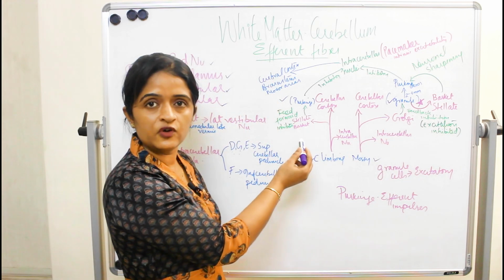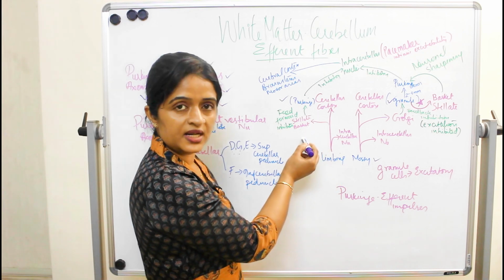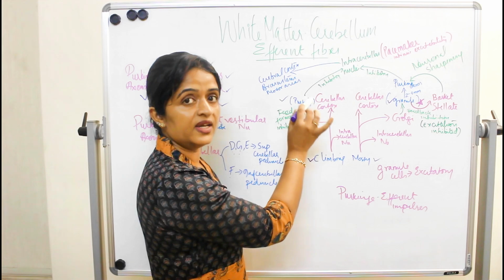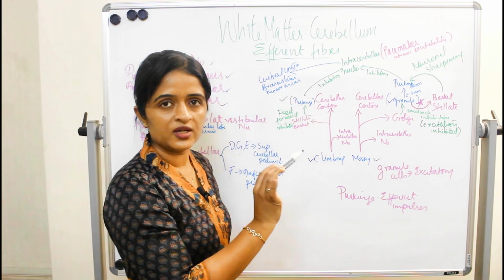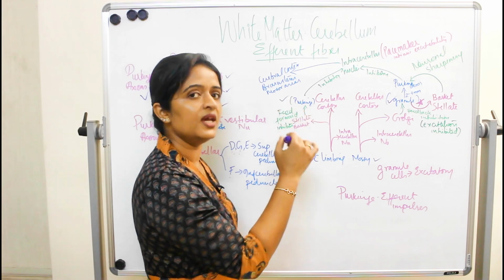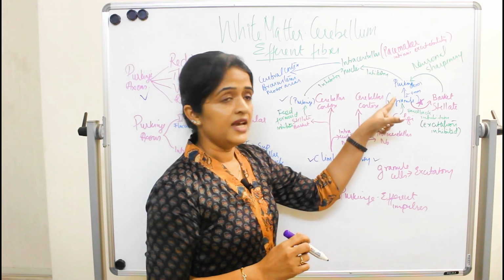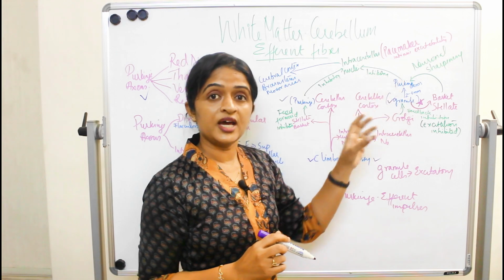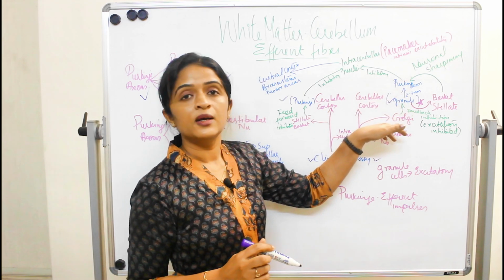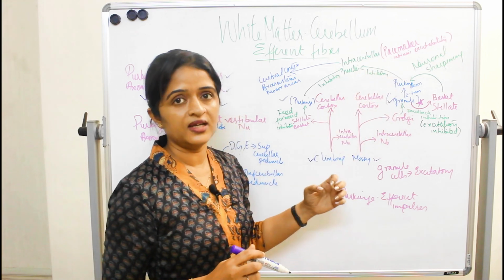Here it is feed forward. Why? Because climbing is excitatory on stellate and basket. When it is excited, it is actually having an inhibitory response on Purkinje. So the action of stellate and basket is to inhibit the Purkinje, and so that is known as feed forward. But here the action of granule on Purkinje is actually stimulatory, but that is actually inhibited by the response from the Golgi. So that is actually a feedback inhibition.